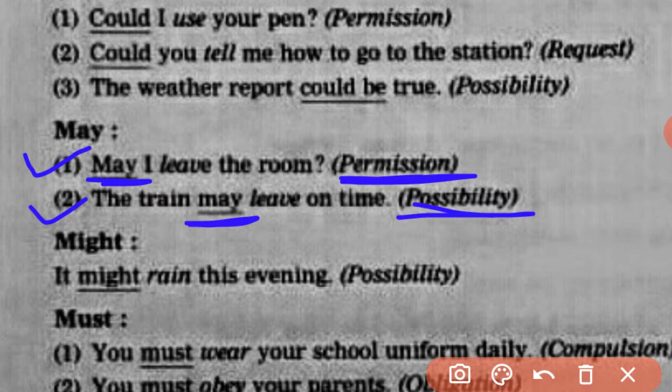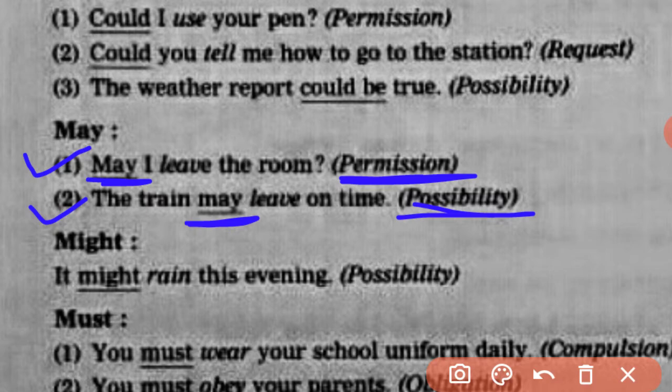On the other hand, the word can is used for permission too, but it depends upon how the person is asking permission of someone.